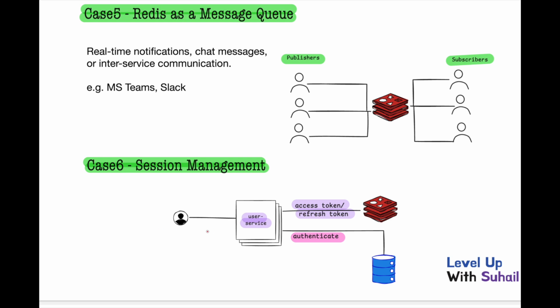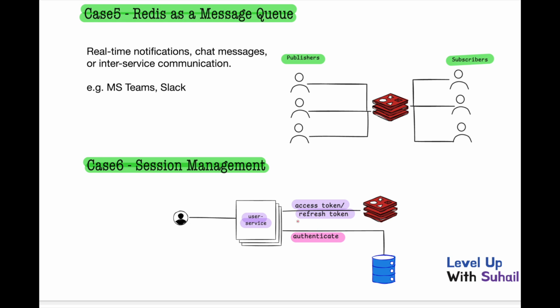As and when a new request comes onto the user service, we need to see whether the user is a legitimate user who is trying to book the order. To verify whether the user is legitimate or illegal, we use the access token and refresh token. On every request the front end sends the access token or refresh token, and we cannot store these tokens in the database, because for every request we can't go to the database to validate whether this token is valid or not, and validate all the other things.